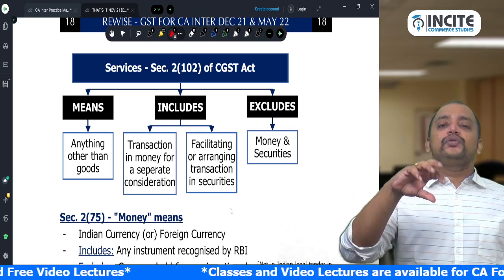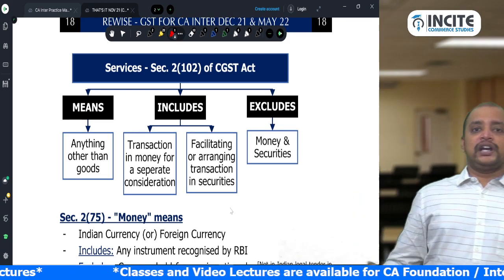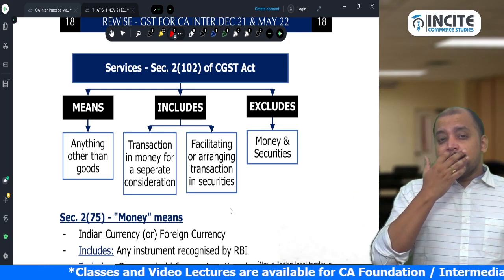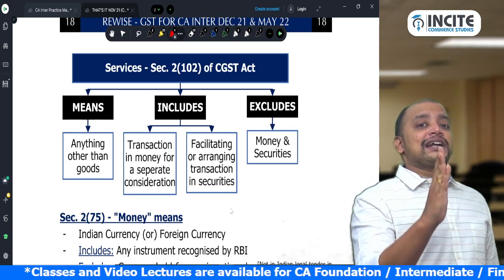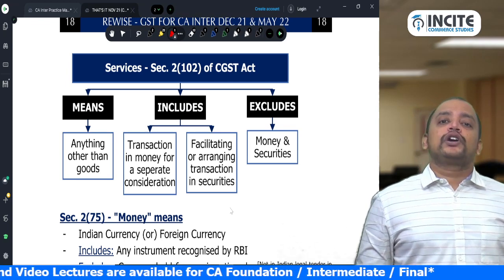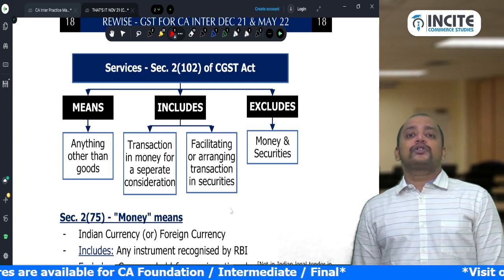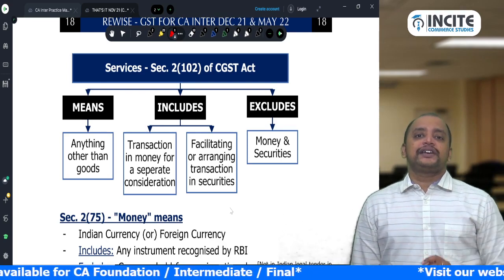So that will come under service. Sale of securities is excluded, but facilitating or arranging transaction in securities means I am acting as a middleman, say a stockbroker or depository. So the commission or charges or brokerage received is covered under the service definition.